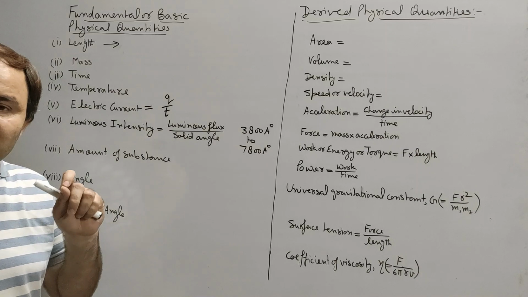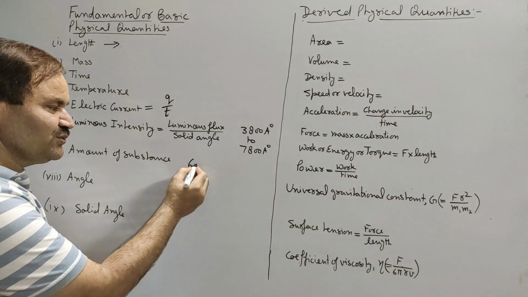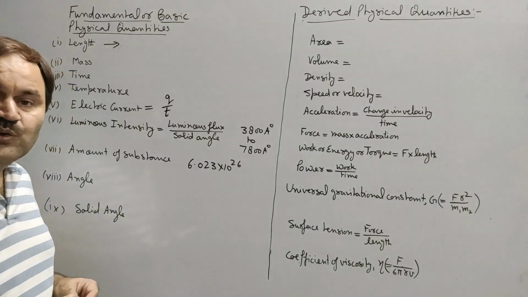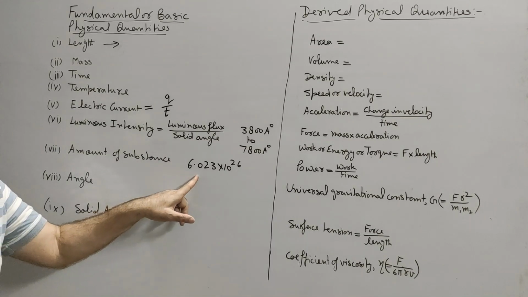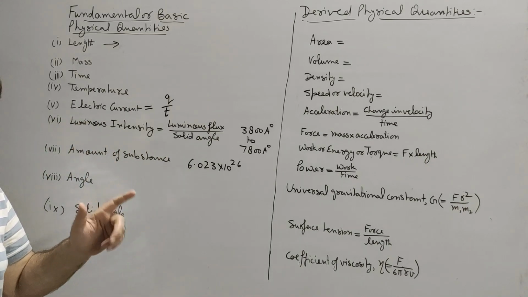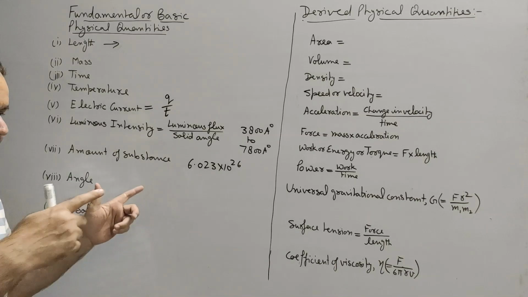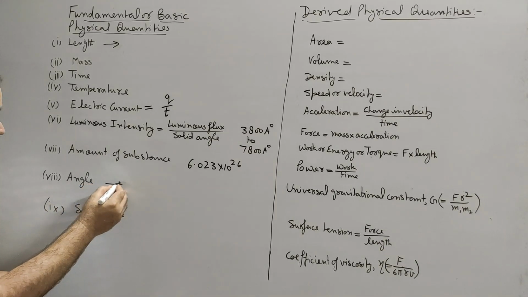Now, the next is amount of substance. It is the quantity of substance that contains 6.023 into 10 to the power 26 constituent particles of that substance. This number is called Avogadro's number. So, a quantity of substance containing as many constituent particles of that substance as Avogadro's number will be termed the amount of substance.